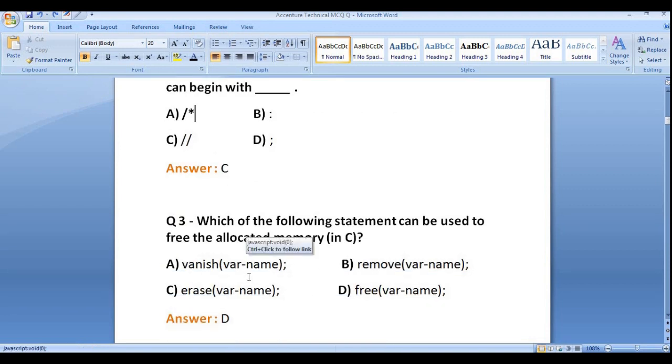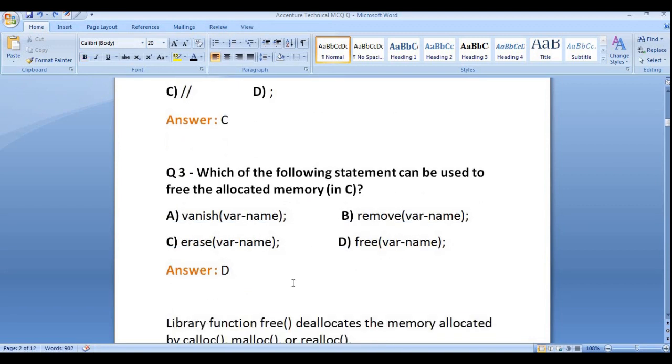So let's move on to the third question. Which of the following statements can be used to free the allocated memory in C? Remove variable name, erase variable name, and free variable name. These are the inbuilt functions that we use to remove or free the allocated memory in C.